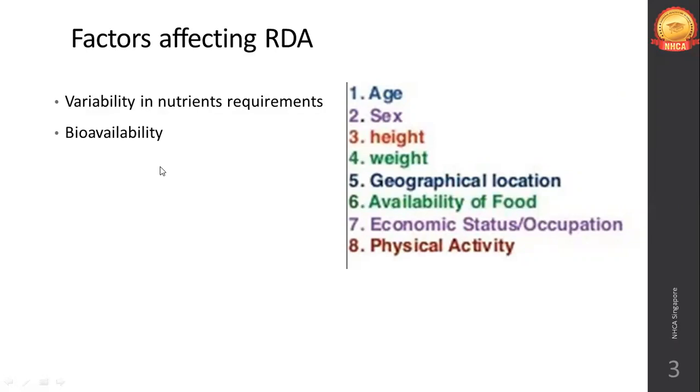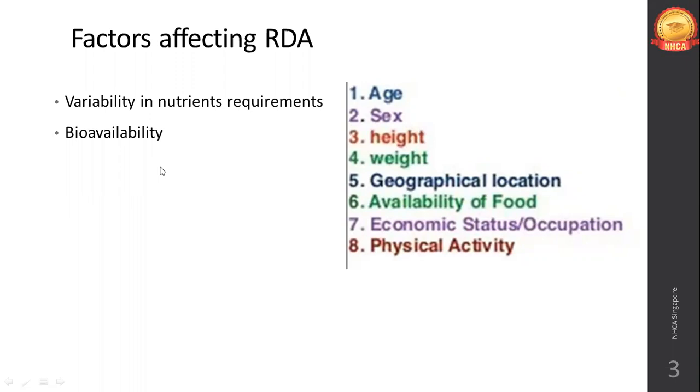Bioavailability means the absorption of nutrients. Generally we can say that the nutrients in plant-based foods are not as readily absorbed as compared to animal sources. Not for all nutrients, but in the majority of cases, like fats, proteins, minerals, which you find in animal sources are much more bioavailable as compared to plant sources.